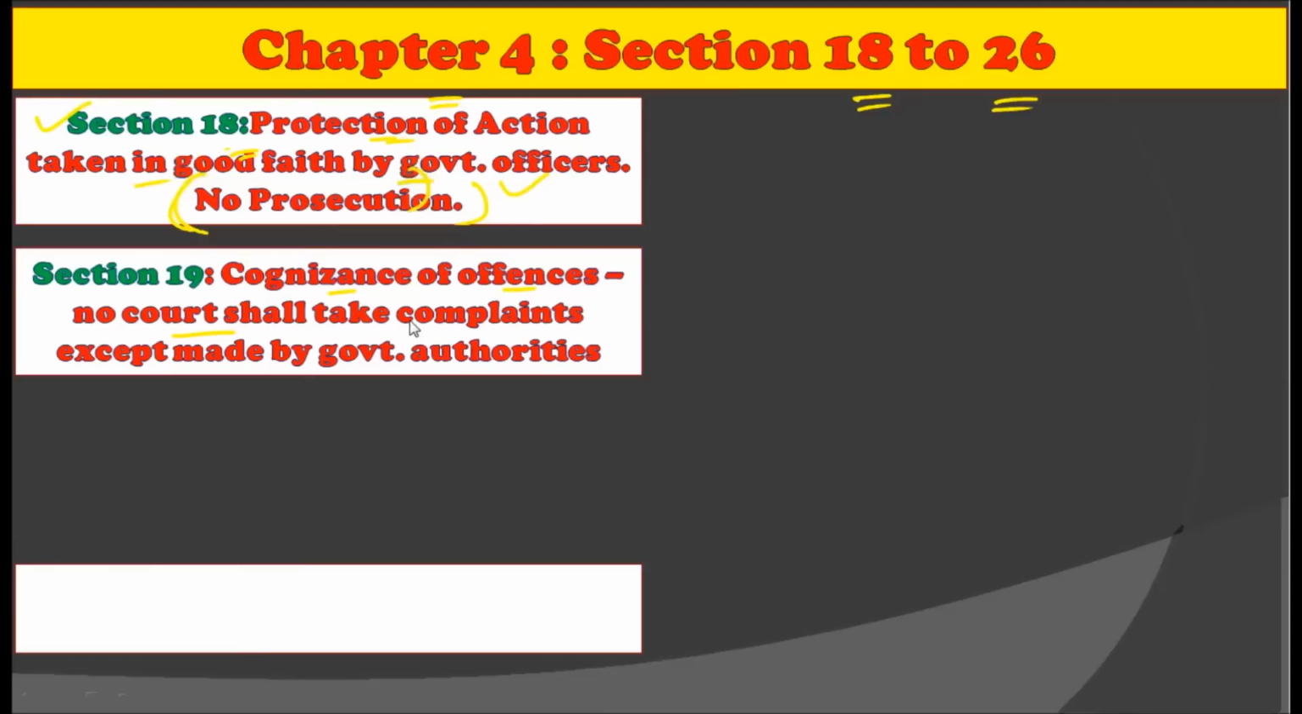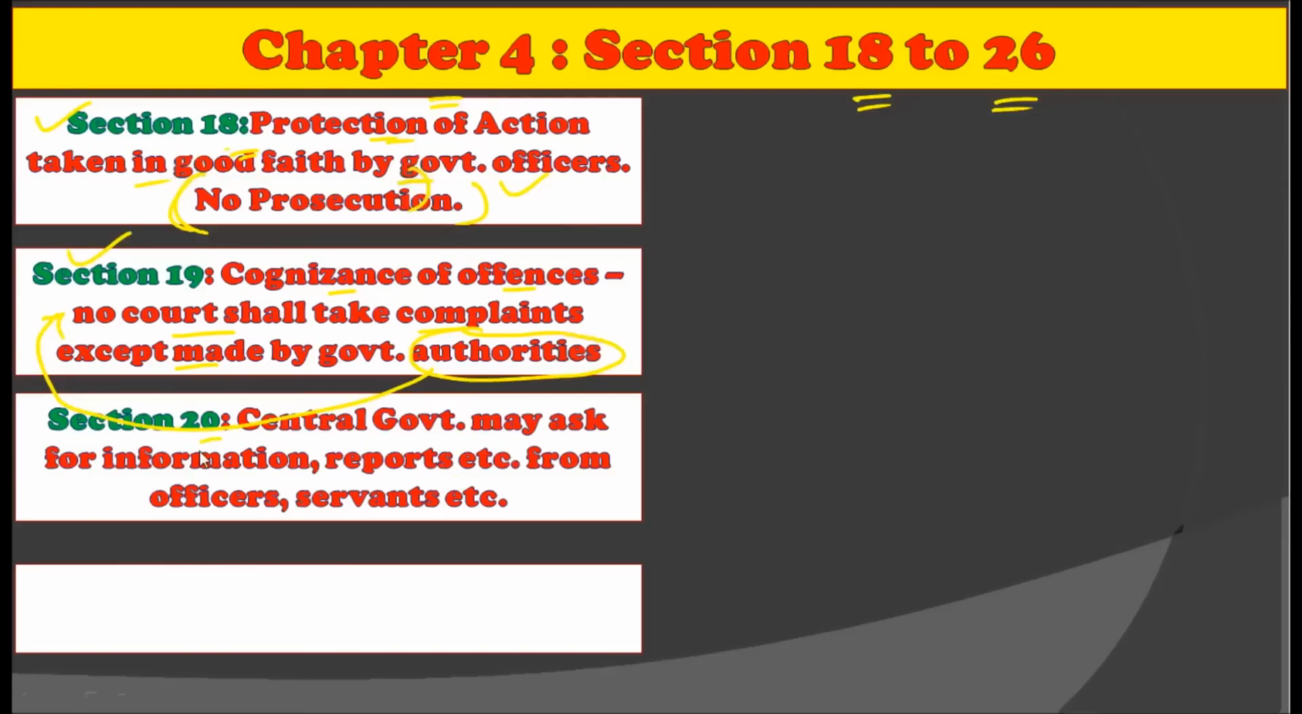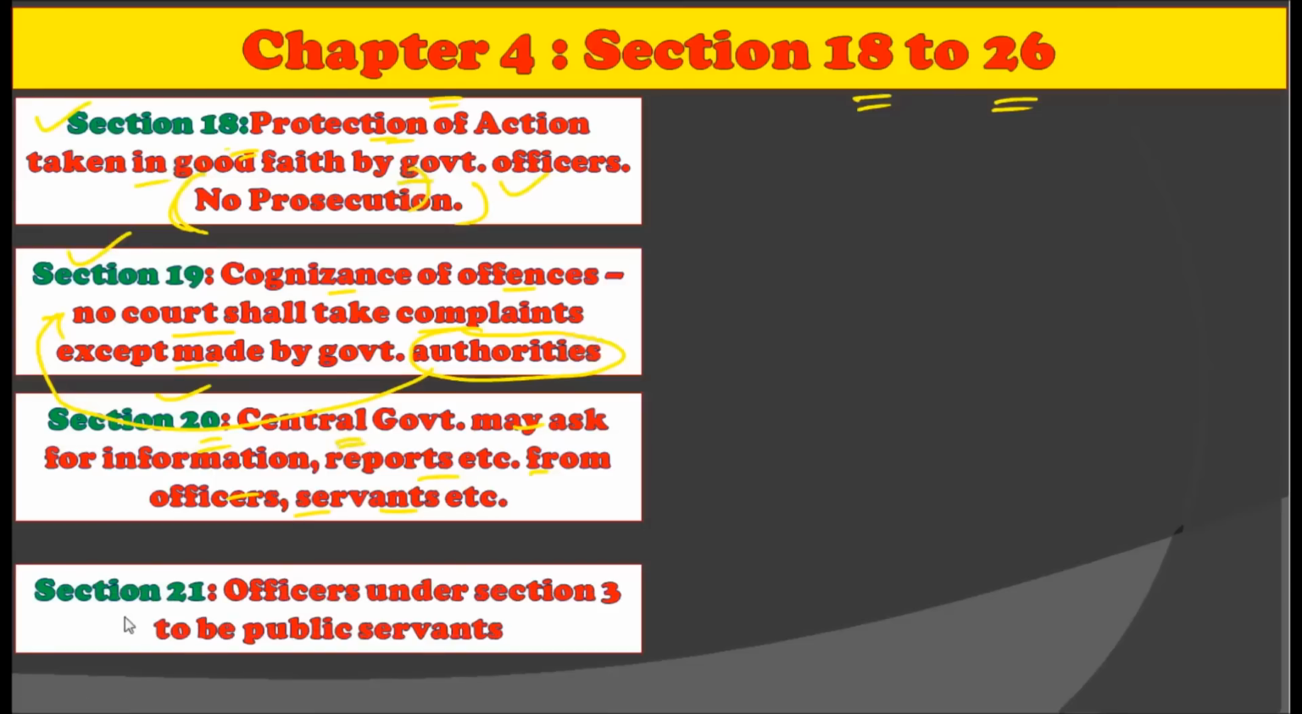That is, no court shall take a complaint except one made by the government authorities. That is, all the complaints made under this Act, if they are given by the government authorities, then and only then can the court take the complaints. Otherwise, complaints cannot be taken under Section 19 of this Act. Now, Section 20 contains that the central government may ask for information or reports from the officers or servants.